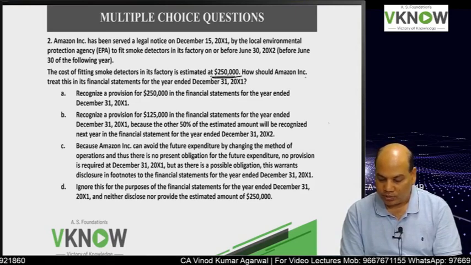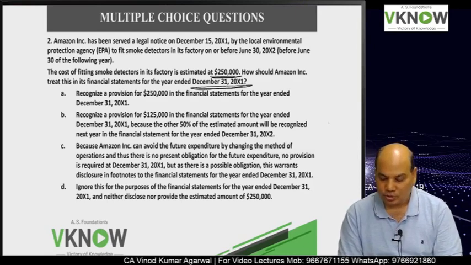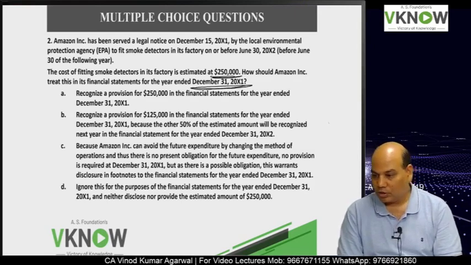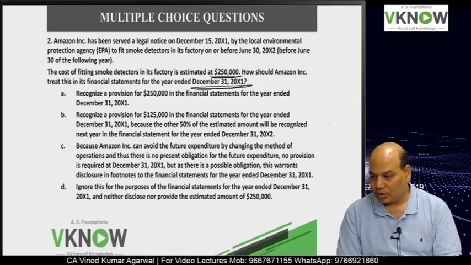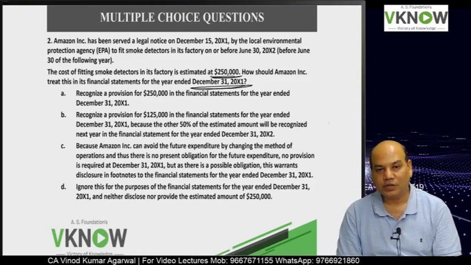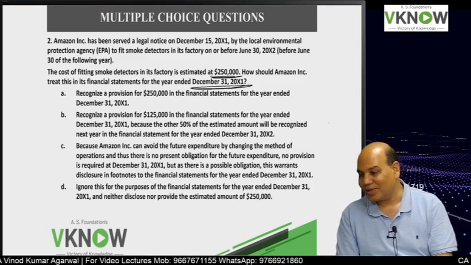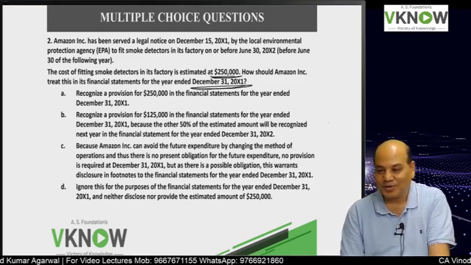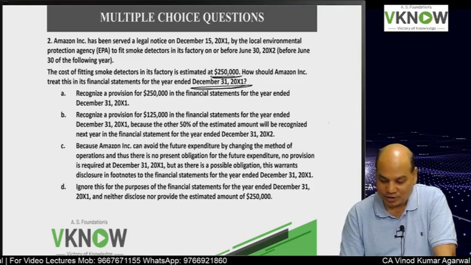How should Amazon Inc. treat this in the financial statement for year ending 31st December 20x1? Option A is recognize a provision of 2,50,000 in the financial statement for the year ended 31st December. Option B, recognize a provision of 1,25,000 in the financial statement for the year ended 31st December 20x1 because the other 50% of the estimated amount will be recognized in the next year in the financial statement.